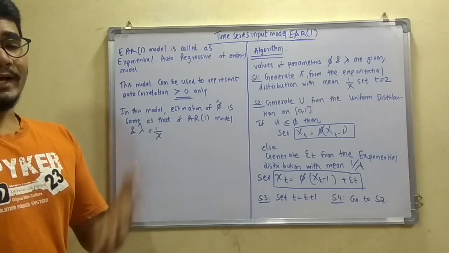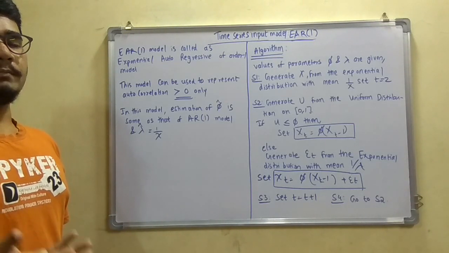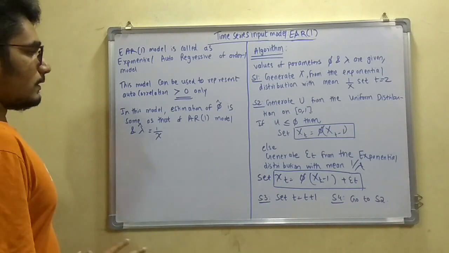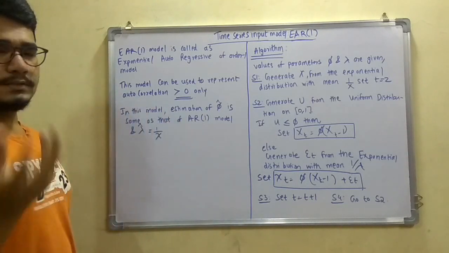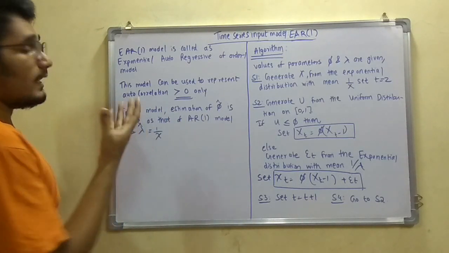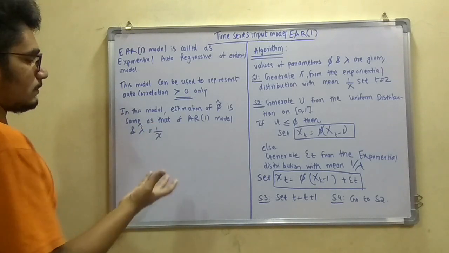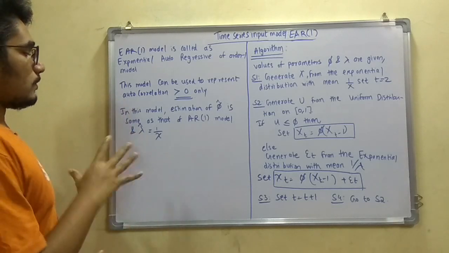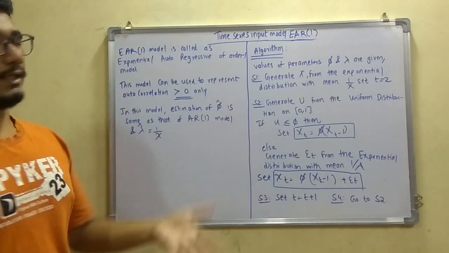The parameter estimation for the AR1, that is mu, sigma the standard deviation, and phi cap, all remain the same as in the AR1 model. But a slight parameter change is there, that is lambda cap, which is estimated as 1 by x bar or 1 by chi bar. You will understand this while solving a problem on this topic.